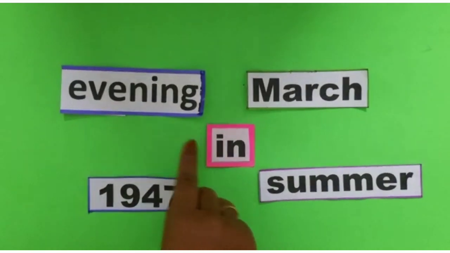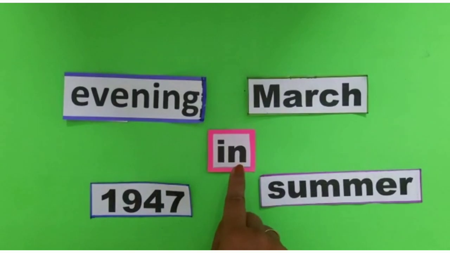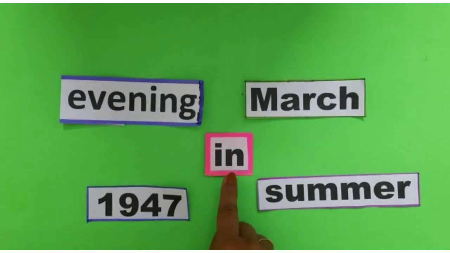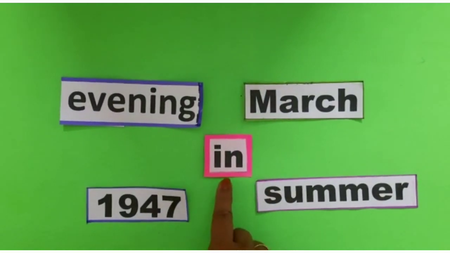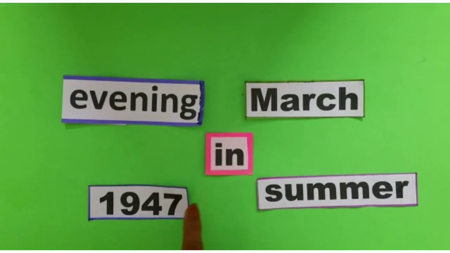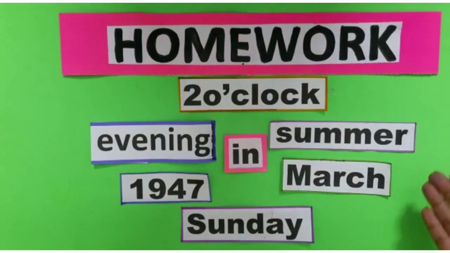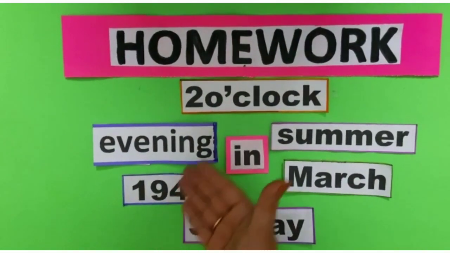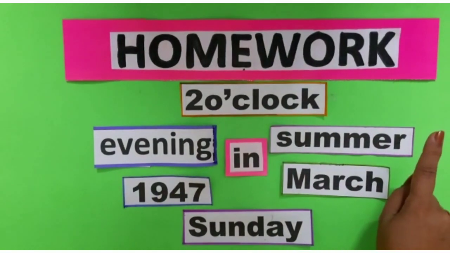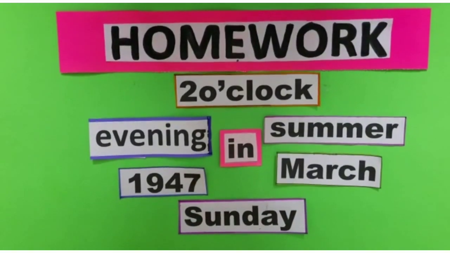Now let's revise. In the evening, part of a day. In March, name of the month. In summer, name of the season. And in 1947, year. Children, your homework is you have to find the incorrect option before which in is not used, as we have already done. We'll meet in the next class with the prepositions on and at.